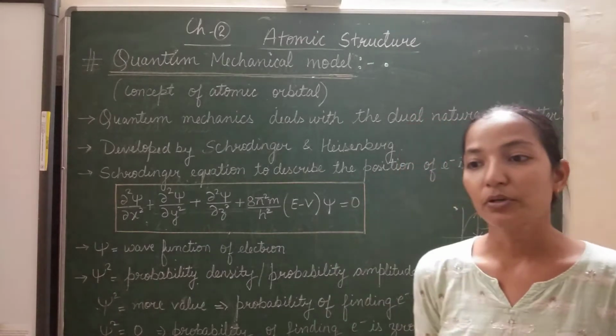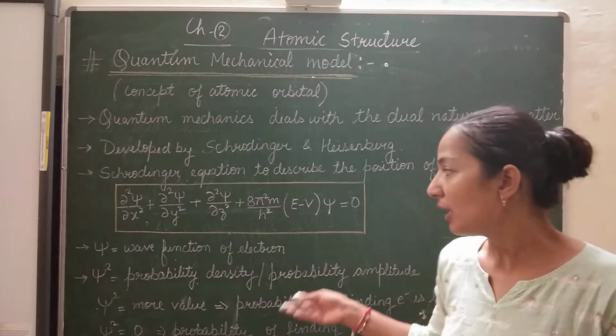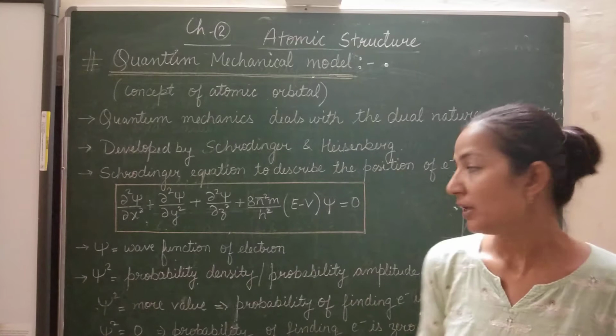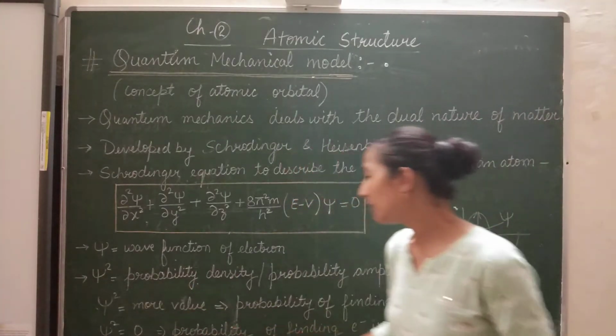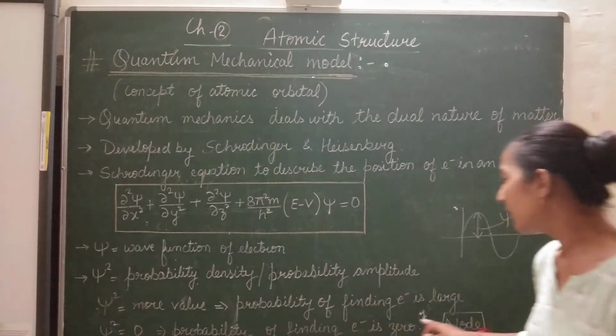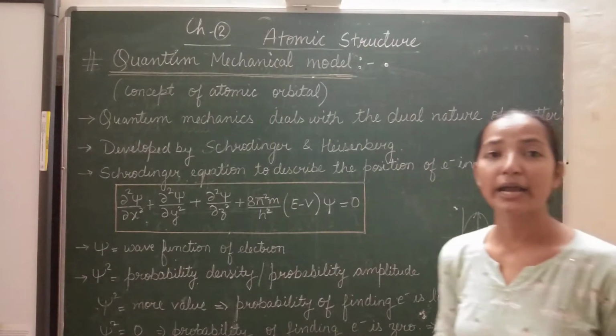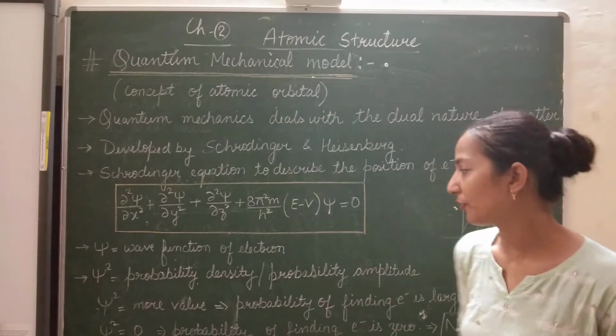At a particular place it describes the intensity of finding the electron in an atom. So the square of psi gives the idea about the probability of finding the electron in an atom by giving the idea about the intensity of the electron.